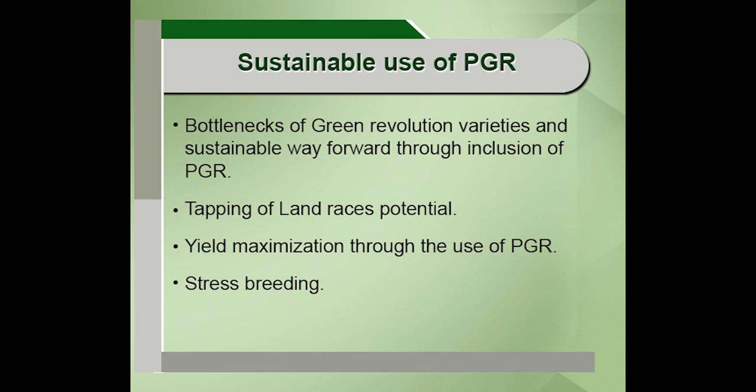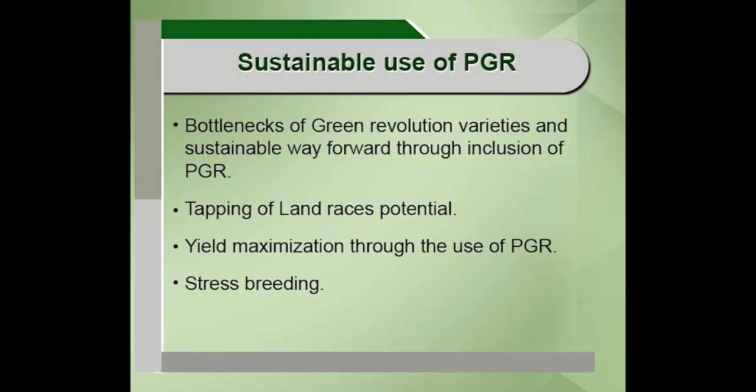And the lesson we need to learn from that is that we need to look for a sustainable way forward by including the PGR. I also stress the importance of landraces, because these landraces, which are found widely in secondary centers of origin, have a lot of potential. Those landraces have genes for resistance to frost, for example in the case of potato, frost resistance that was found in Wisconsin. So many landraces have a lot of genes for resistance, and those genes have to be tapped for developing new crop varieties.